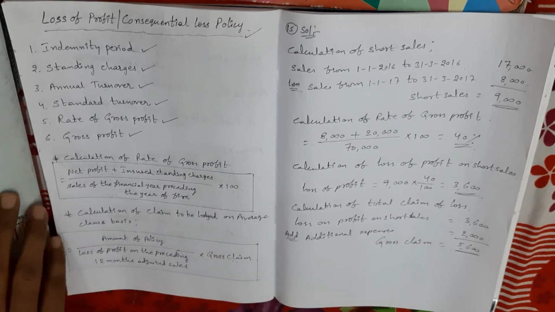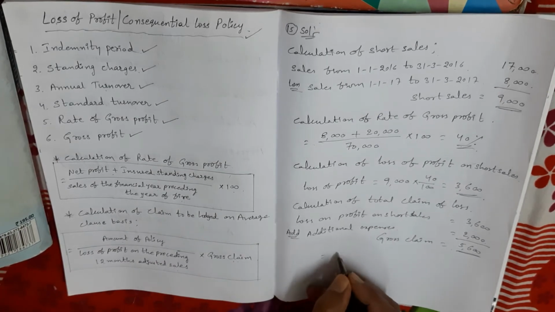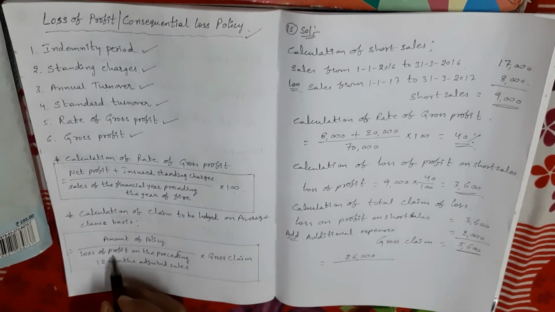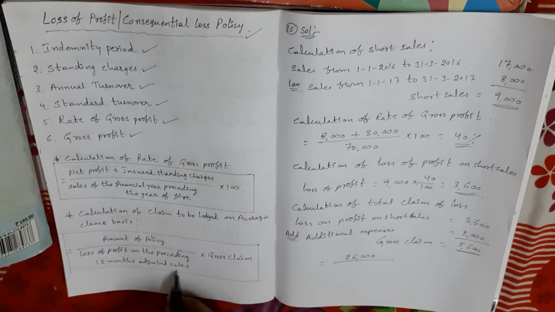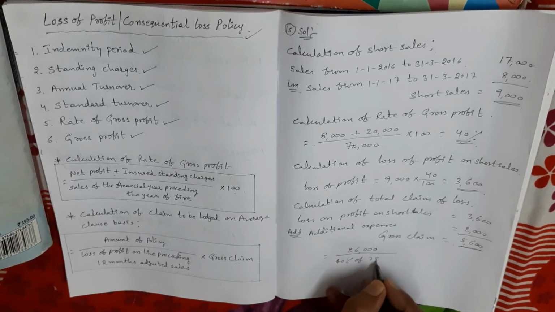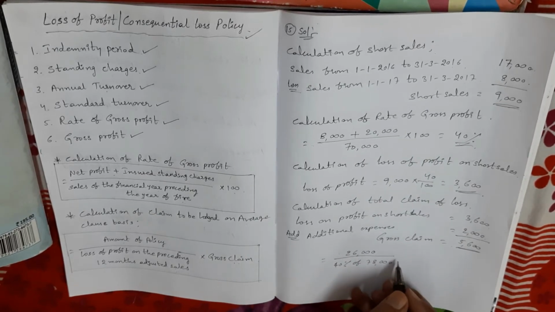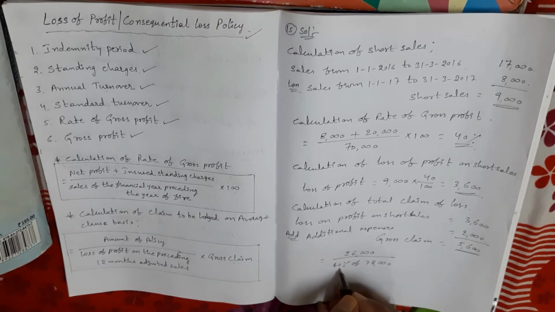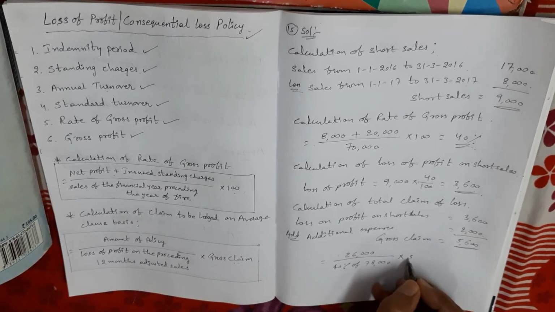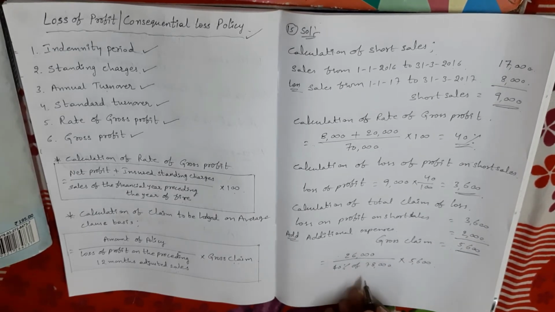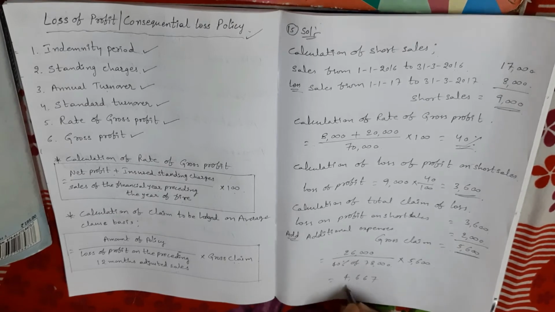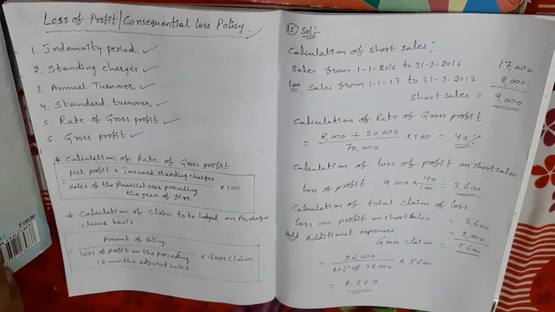The amount of policy is 26,000, divided by the adjusted sales, which is 40% of 78,000, into the gross claim of 5,600. Simplifying, we get the answer, that is 4,667.